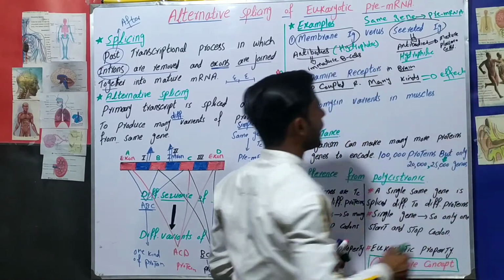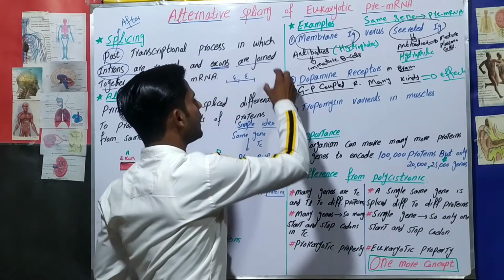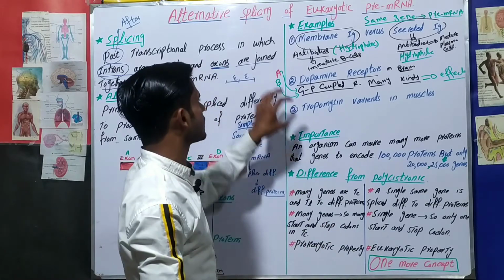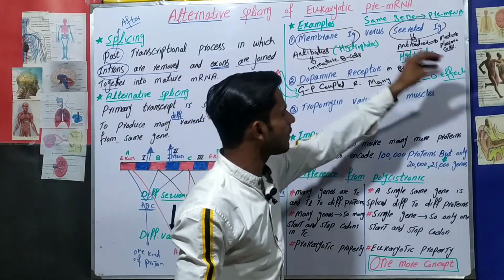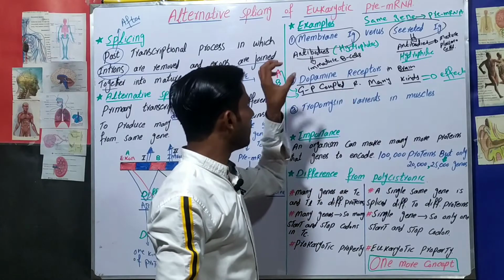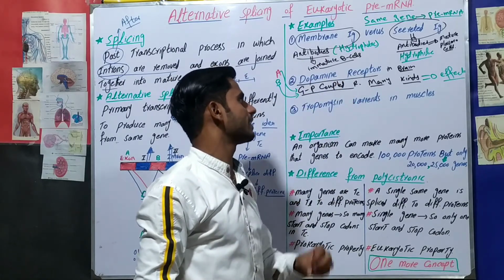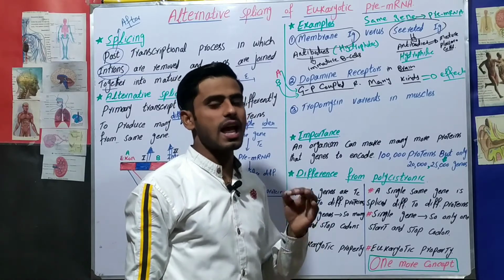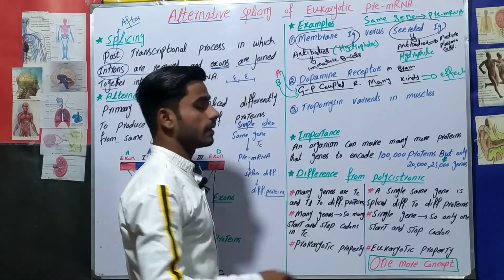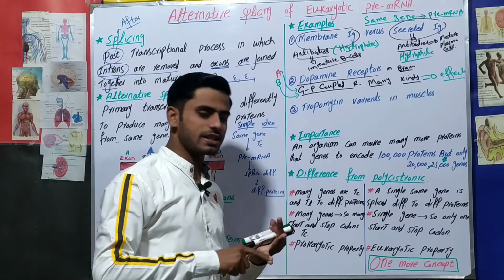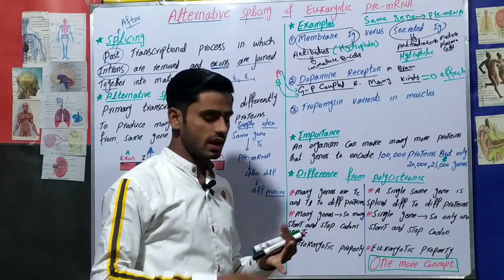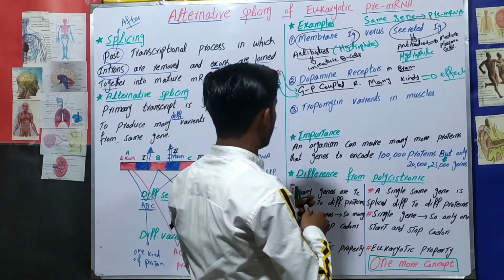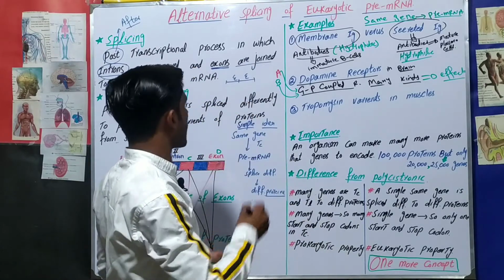So the simple idea is that there are many hormones acting on the dopamine receptors, there are many dopamine receptors receiving the many hormones, and there are many effectors getting signals from many dopamine receptors. There are many dopamine receptors which are different in structure and different in function, but they all are dopamine receptors. Now I would like to talk about alternative splicing in dopamine receptors.